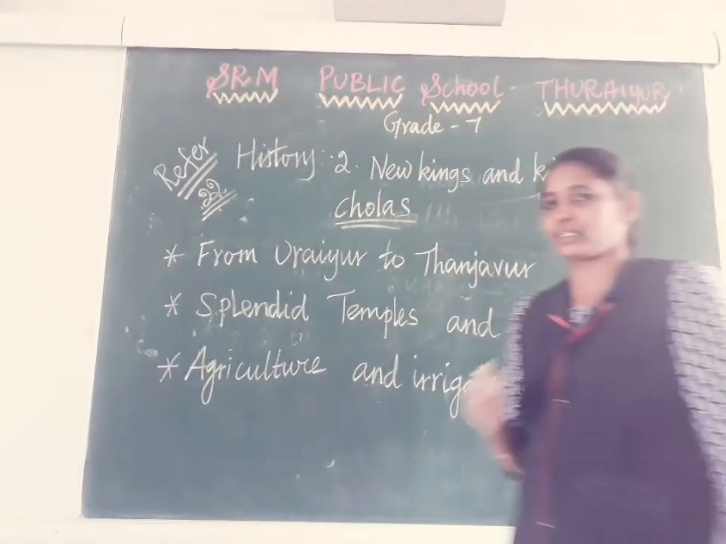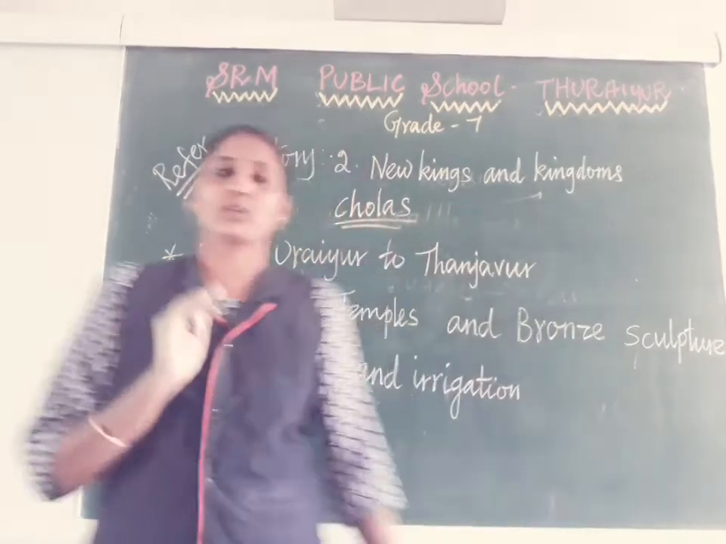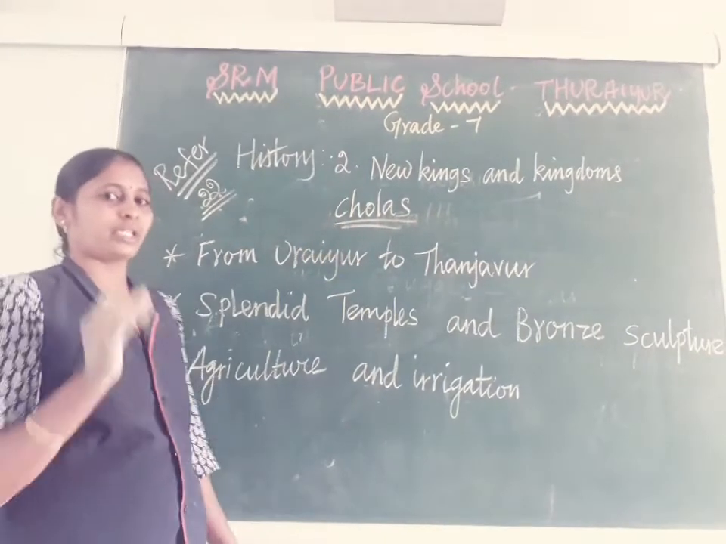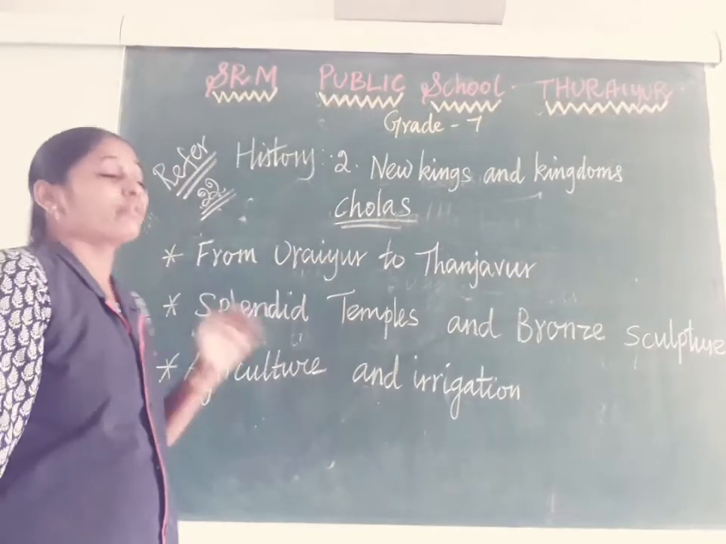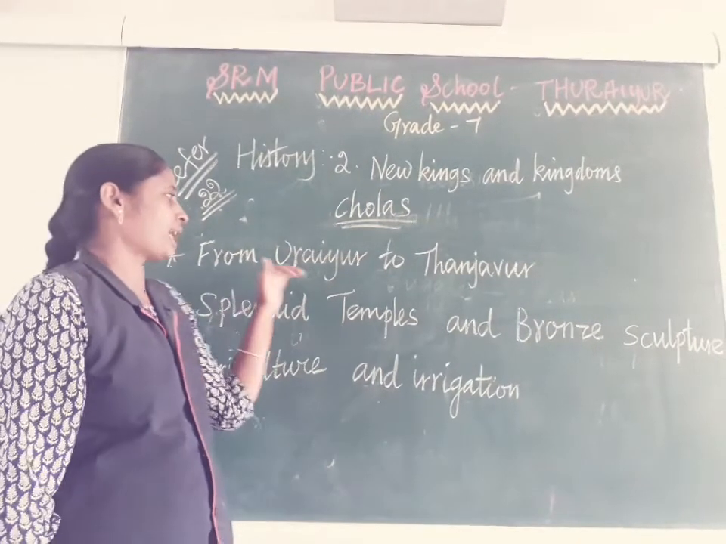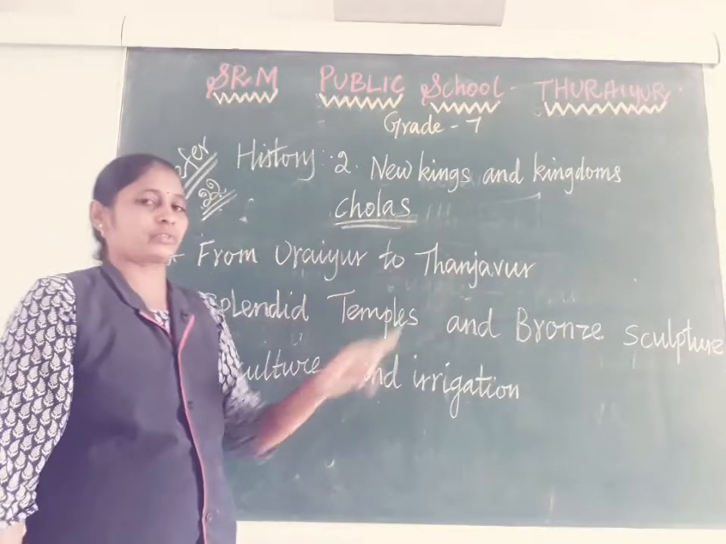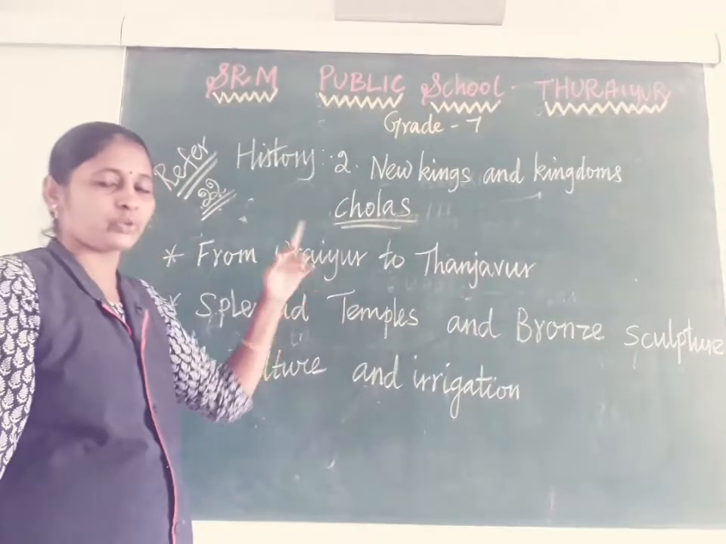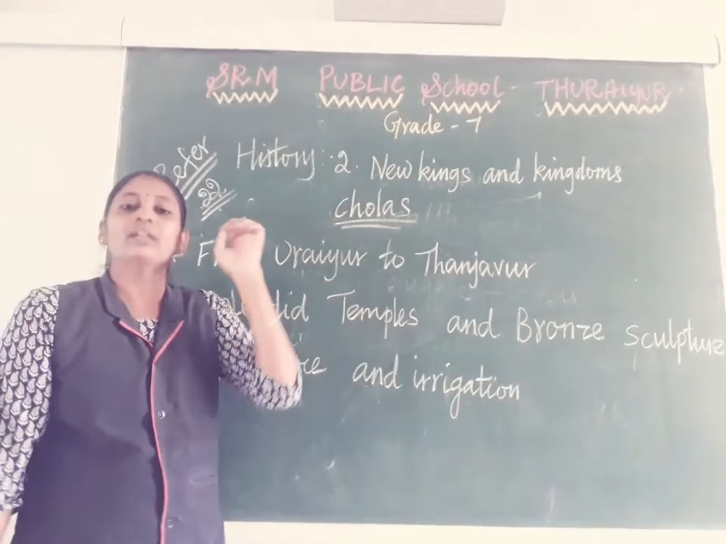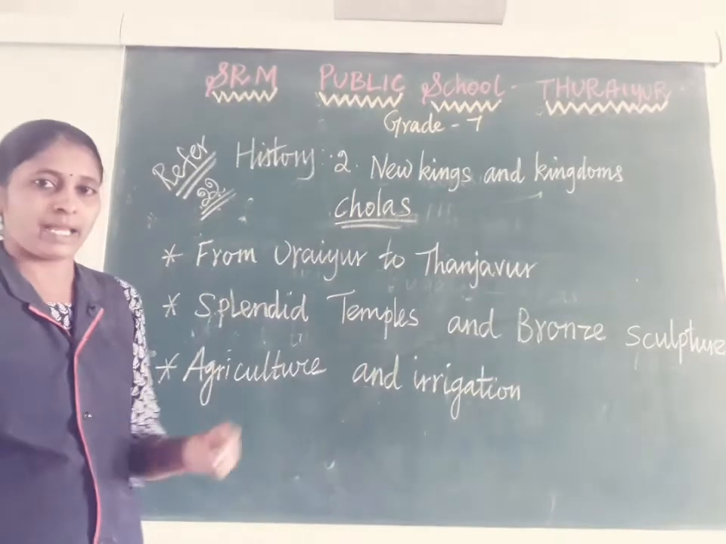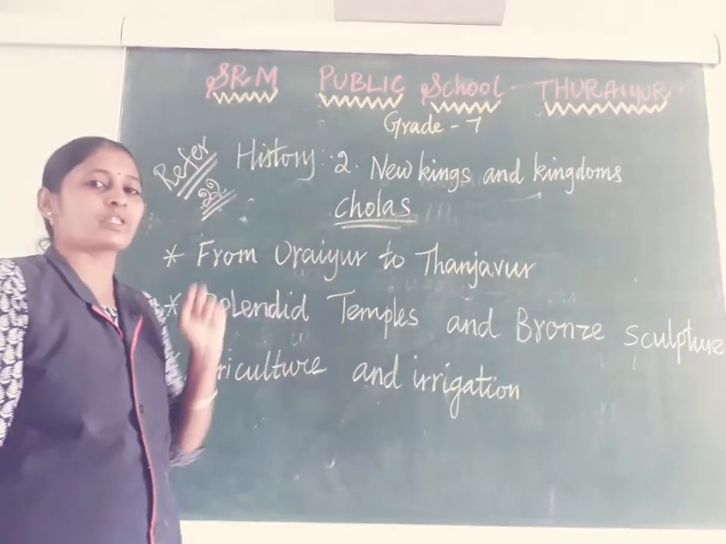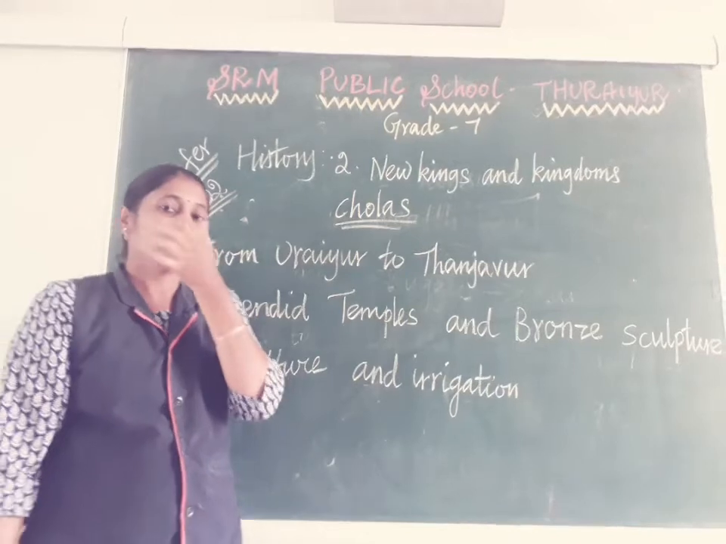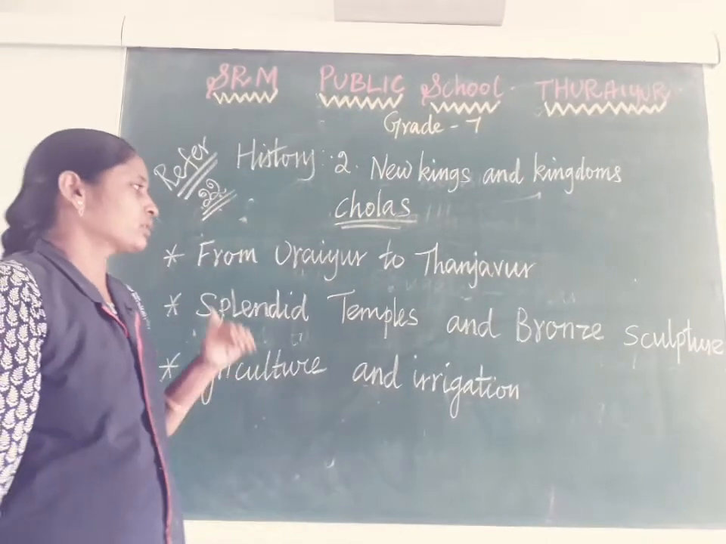When he captured it, he shifted his capital. The early Cholas' capital was Uraiyur alone. For administration purposes, Vijayalaya Chola shifted his capital from Uraiyur to Tanjore. In this capital he built a lot of palaces and one goddess temple, Nisumbasudani.